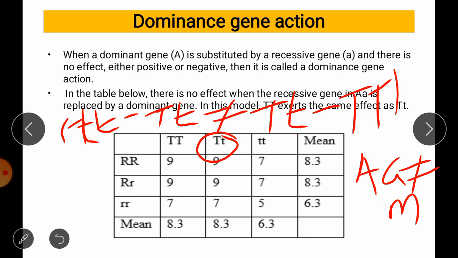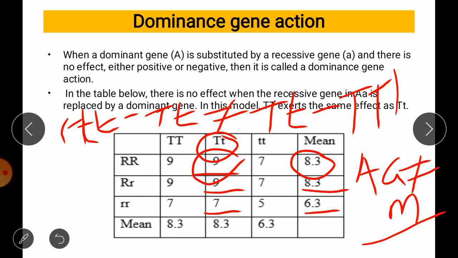Okay, so here we can check whether the heterozygous individual is not equal to the mid parent value. Here we can see the mean value is 8.3 and the heterozygote individual has a value of 9. So the mid parent value is less than the heterozygous individual, and our first assumption is met, that the heterozygous individual does not take the value of m. Again we can check here.